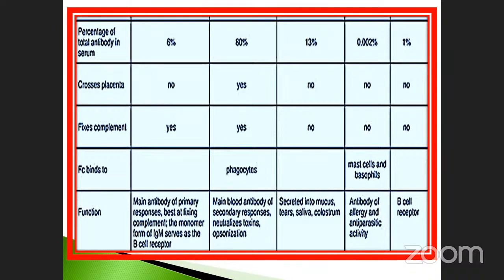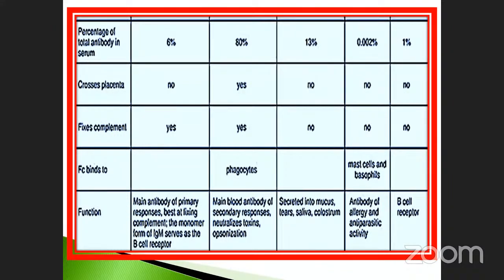Okay, just take an example. The first one will not cross the placenta, except immunoglobulin G. It will not pass the placenta, umbilical cord. So only immunoglobulin G crosses the placenta. That is very, very important, compared to the other four, which will not cross the placenta. And also fixes complement. Immunoglobulin M and G fix complement, and the other three do not.